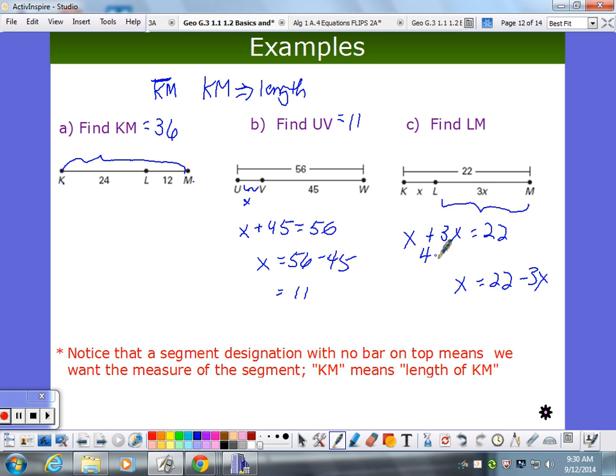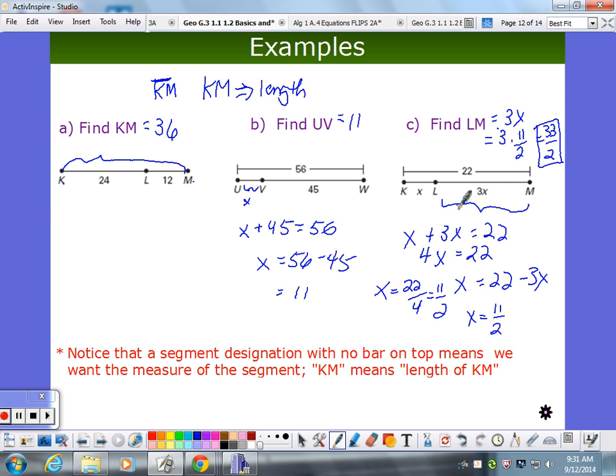All right, so we are going to combine these like terms. And then, so what's x? It's 22 over 4. Let me reduce that fraction. And that's good enough. You don't have to make it into a decimal or anything like that. Just make it 11 halves. Oh, and that's x. I'm sorry. Let's go back and read the question. Did I find LN? What did I find? I found x. Is that LN? What's LN? 3x. So I have to do 3 times 11 over 2. And that's 33 halves. And here's the answer to the question.